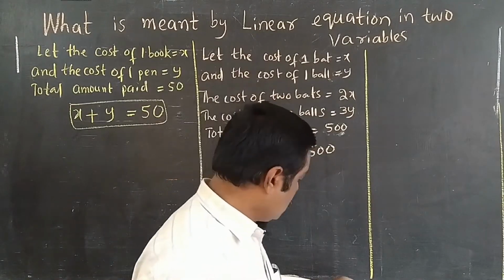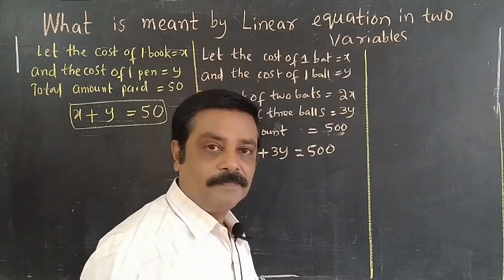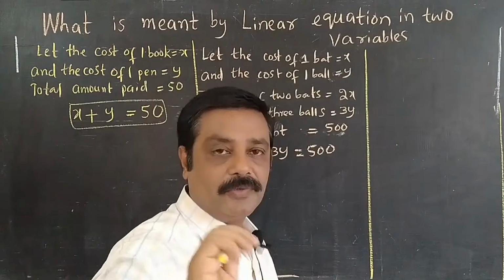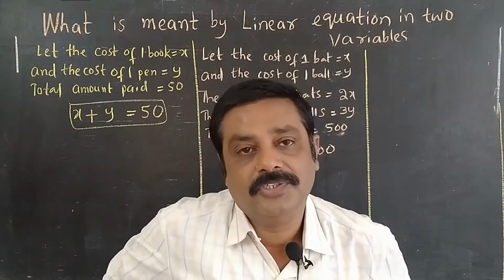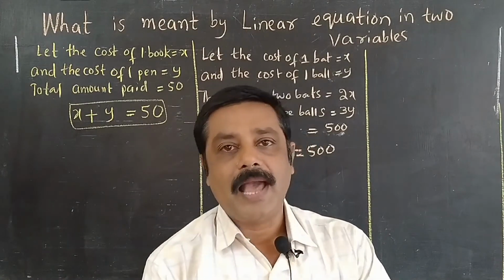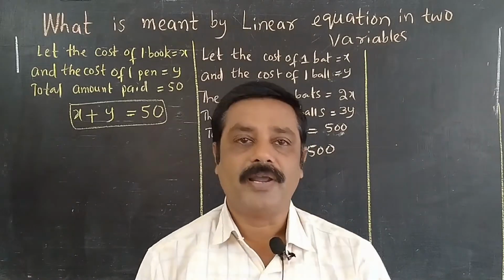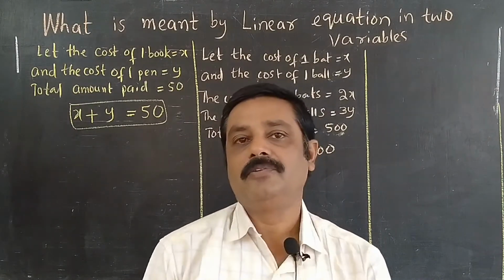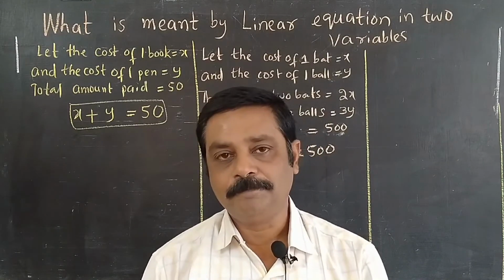Next, I'll go through another example. A third boy went to the shop. He bought 3 apples and 5 oranges. He paid 100 rupees to the shopkeeper.